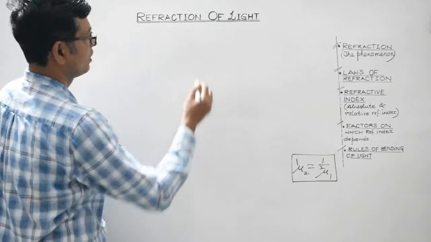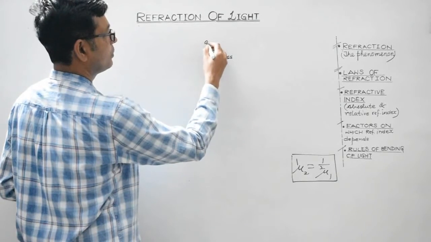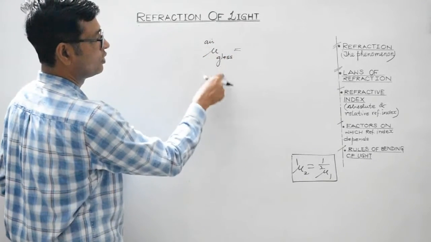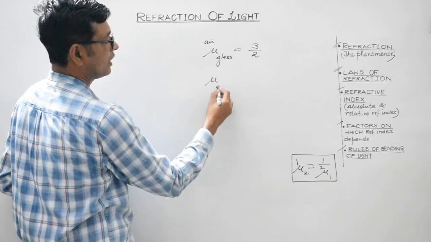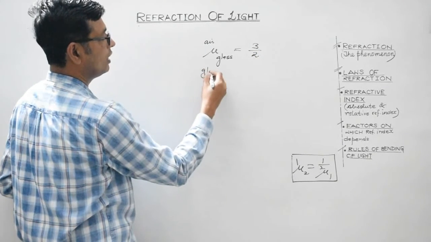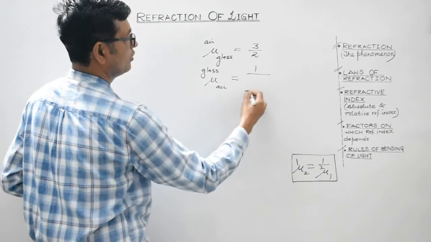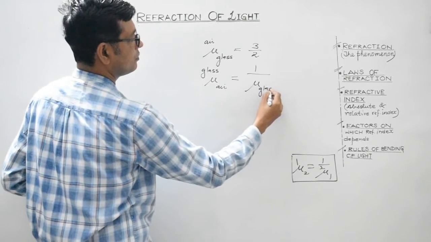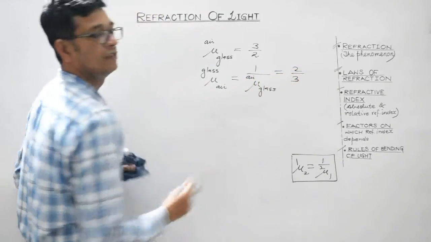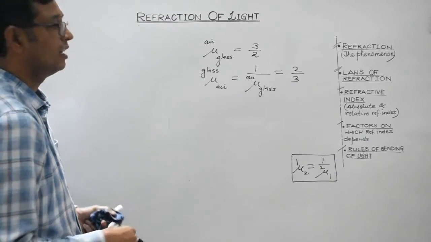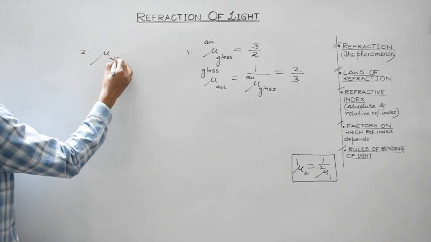Now, refractive index of glass with respect to air, this is absolute refractive index, it is 3/2. So what will be the refractive index of air with respect to glass? It will be reciprocal of this. Just now we have discussed. So it will be equal to 2/3. Right? Another example. Absolute refractive index of water is